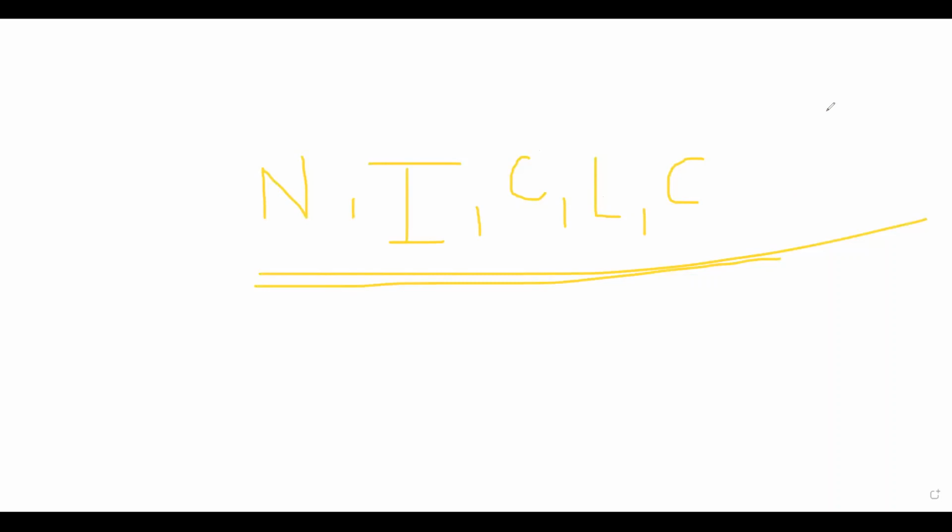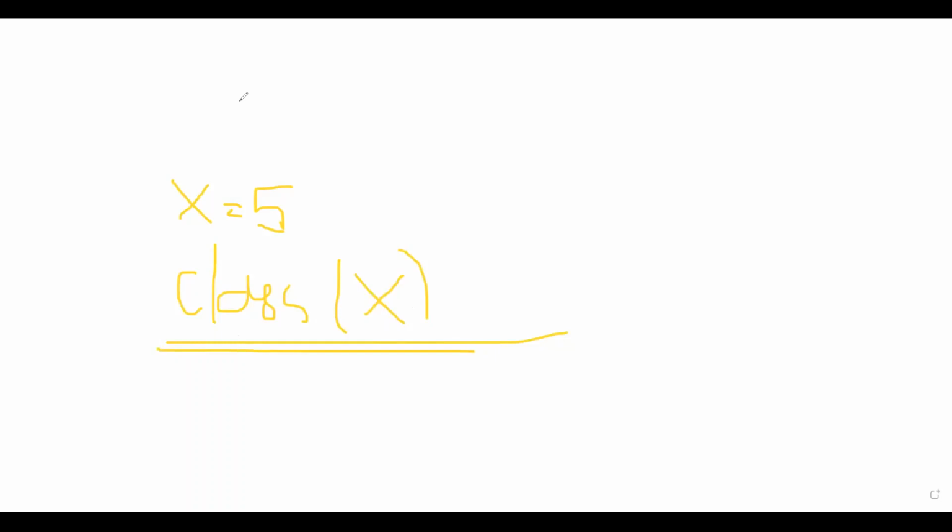Okay. Now, if we consider a variable like x is equal to 5, and we want to see what the type of this variable is, we can use a command like class(x). I'm going to show you how this is done in R, but I'm just explaining by writing, because this way we can understand the concept very quickly and easily. Now we are going to see how to perform these things in R.